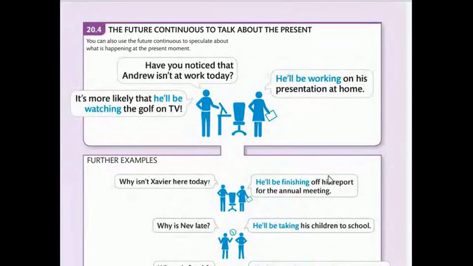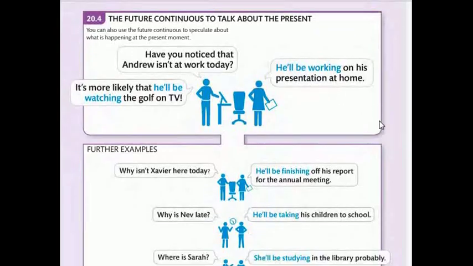12.4. The future continuous to talk about the present. You can also use the future continuous to speculate about what is happening at the present moment. Have you noticed that Andrew isn't at work today? It's more likely that he'll be watching the golf on TV. He'll be working on his presentation at home.